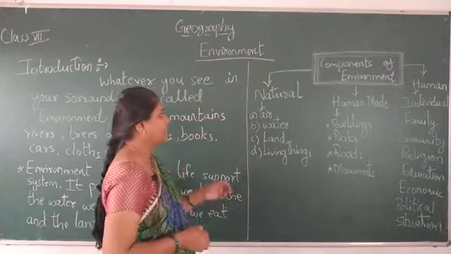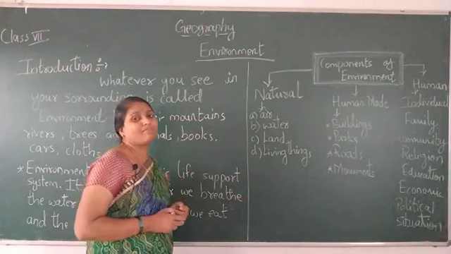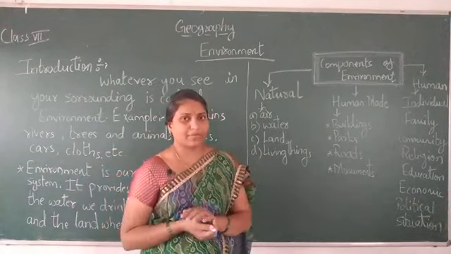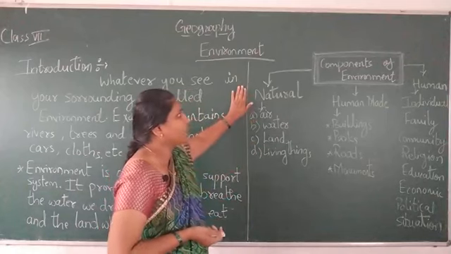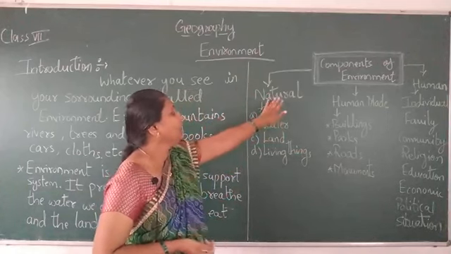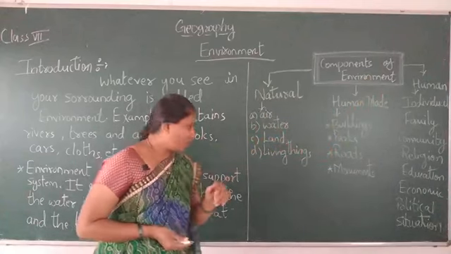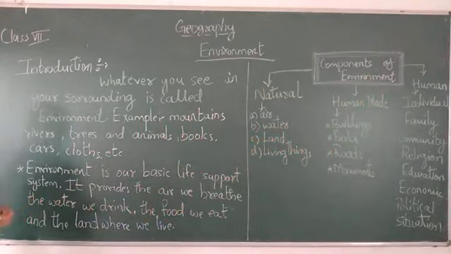Next we are going to study the components of the environment. What are the types of the environment? The components of the environment are natural, human made, and human. In this example itself we can get to know.